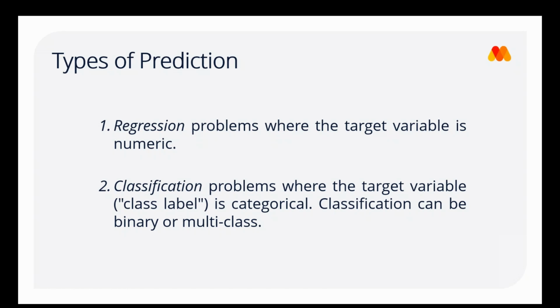But we could also have classification prediction, where the target variable is categorical. Classification can be either binary or multi-class. So you could have something such as whether someone is male or female, or you could have a number of categorical values that you're trying to predict.